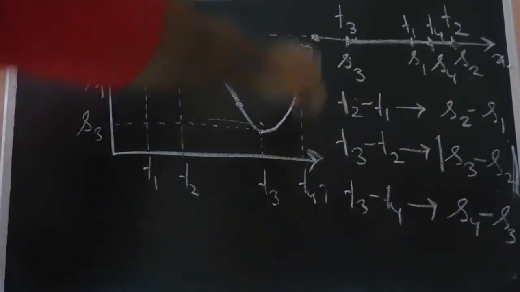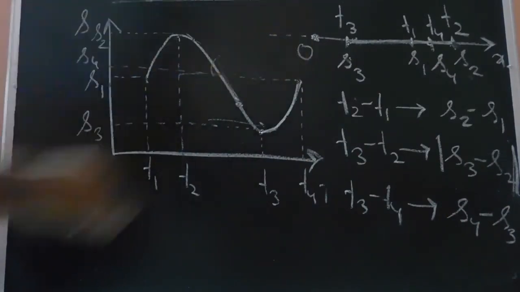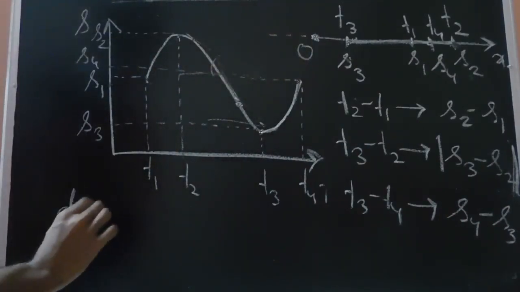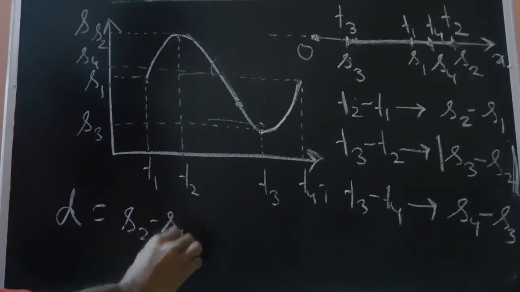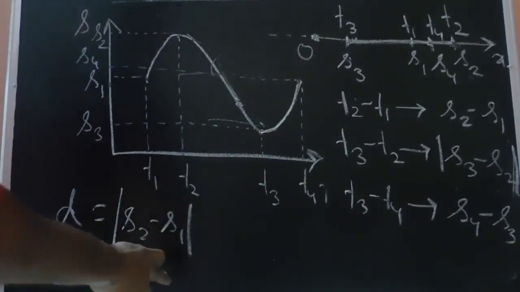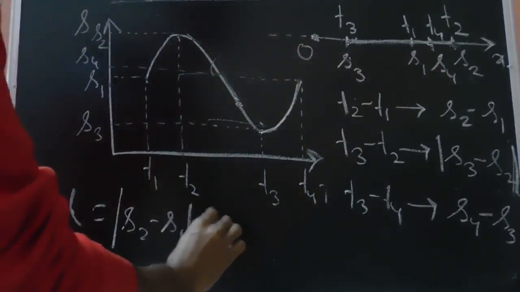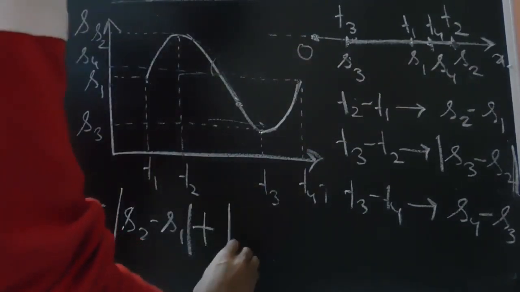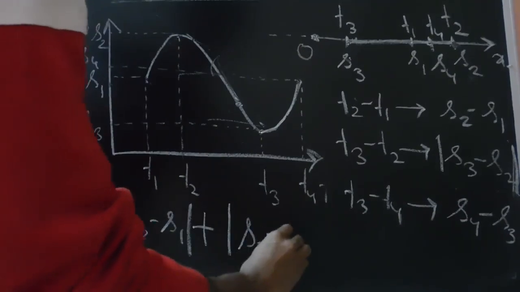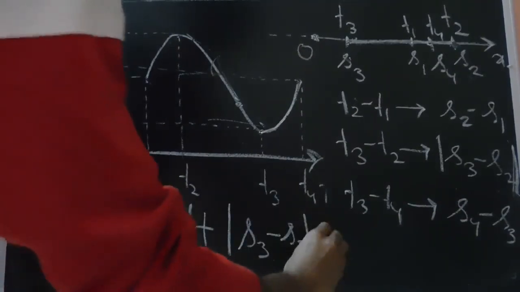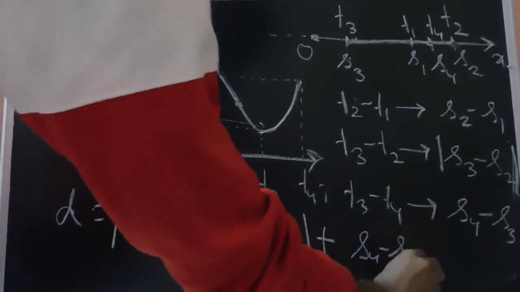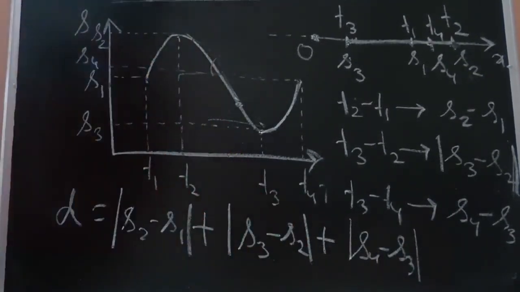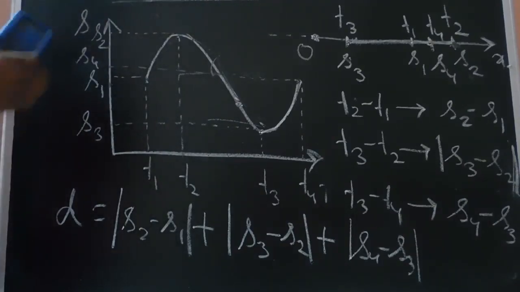So the total distance traveled by this particle from this displacement time curve can be found out as d equals mod of S2 minus S1. If we remove the mod, this will be also equal to S2 minus S1, since it is a positive quantity. Plus mod of S3 minus S2, plus mod of S4 minus S3. So this is a very interesting conclusion which we can derive.